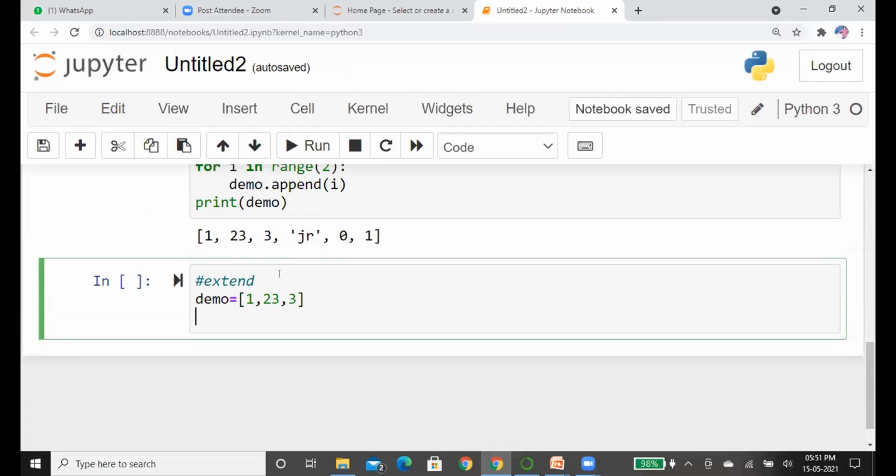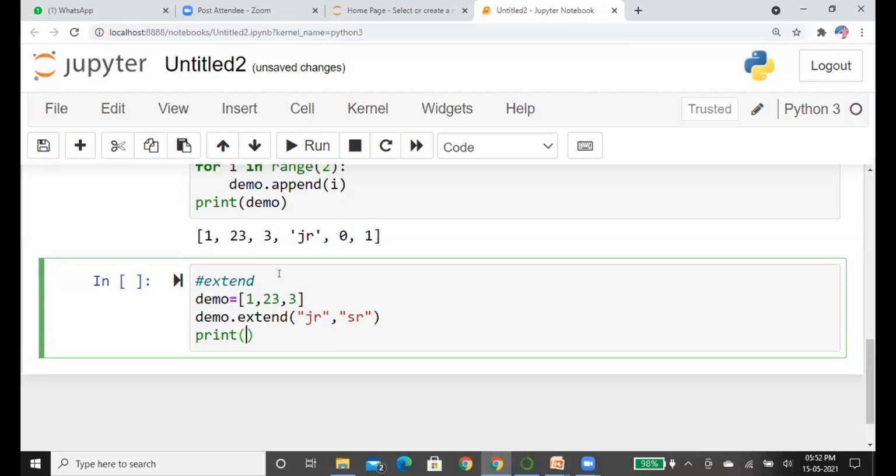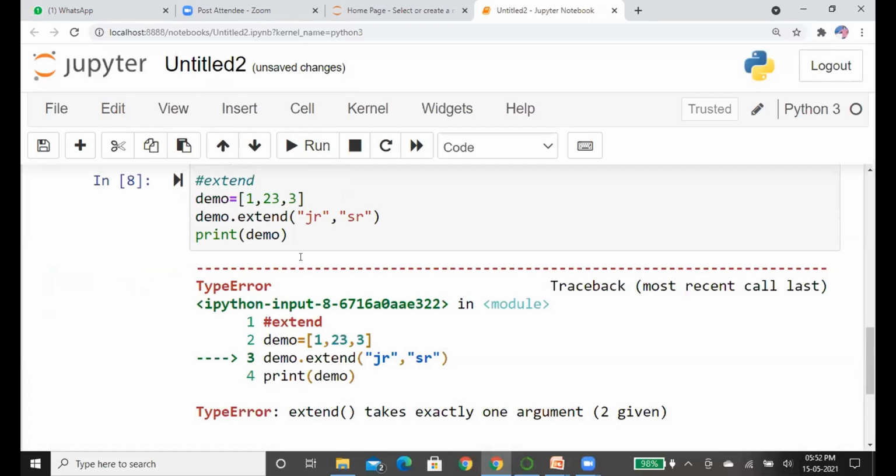Now we have the list with 1, 23 and 3. Now we want to add 2 more elements at the same time. So I can use this extend method to add the elements. Now you can see here.